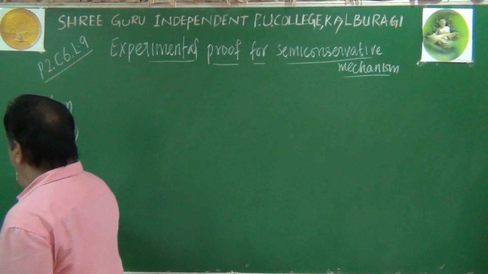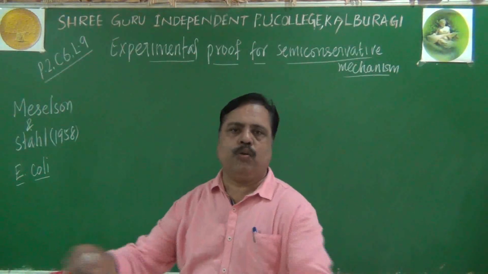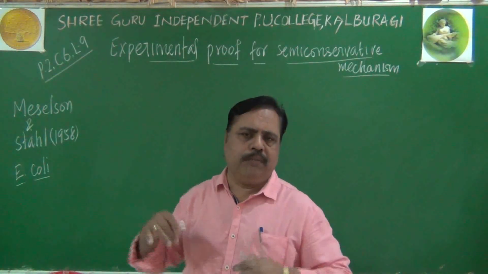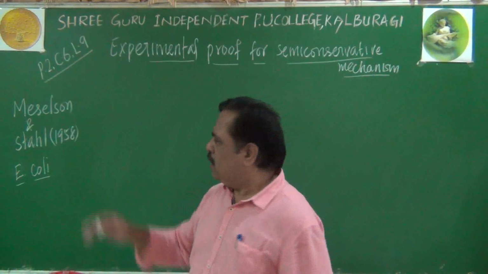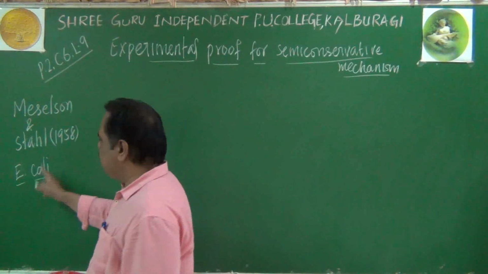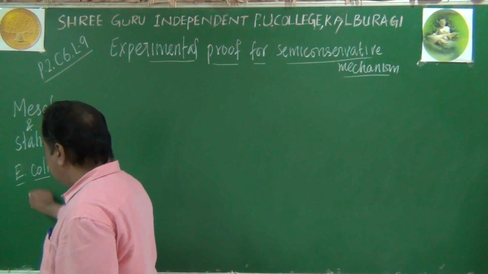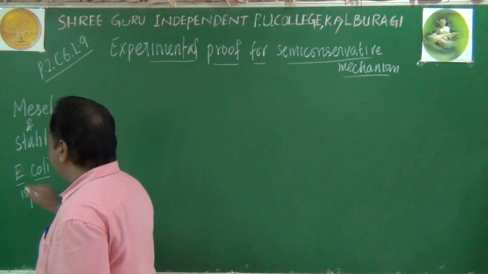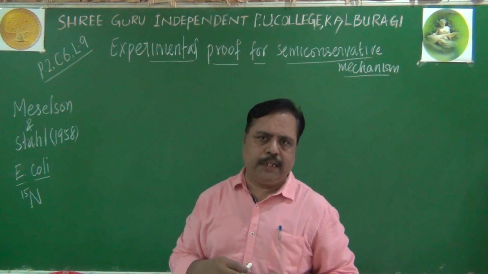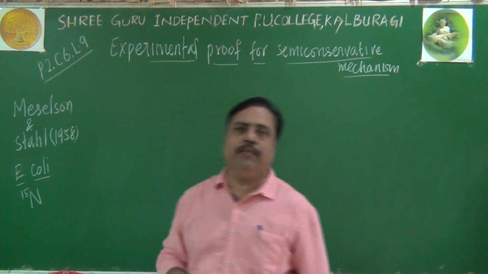coli bacterium. You might have heard about this bacterium, Escherichia coli. It is of course a symbiotic bacterium living in our gut also. What Meselson and Stahl did was culture this E. coli bacterium in a medium containing N15 heavy isotope. There was a medium for culturing the bacteria, and that medium was prepared with N15 heavy isotope.